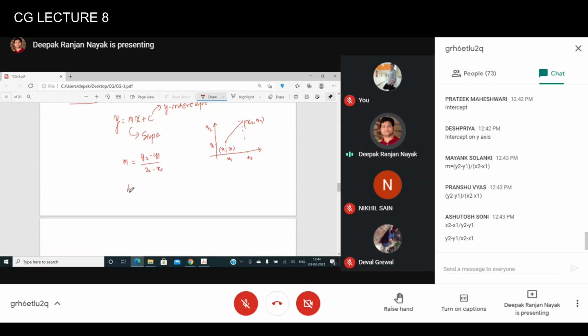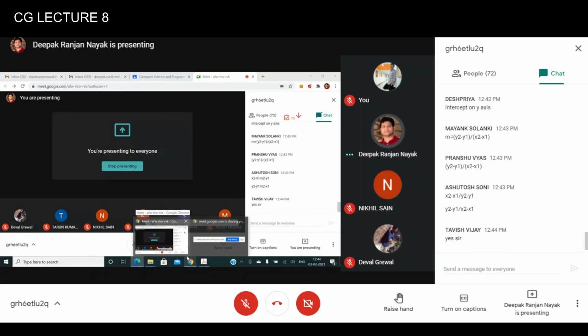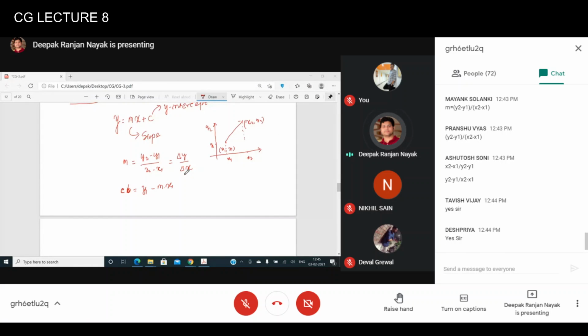And you can calculate b. Once m is calculated, and x1, y1, x2, y2 are given, b can also be calculated like y1 minus m into x1. Sorry, b means here it is c. Right? So can I write it in this way? Del y by del x, change in y by change in x. Yes, I can write, absolutely.